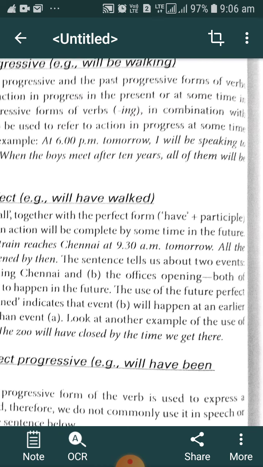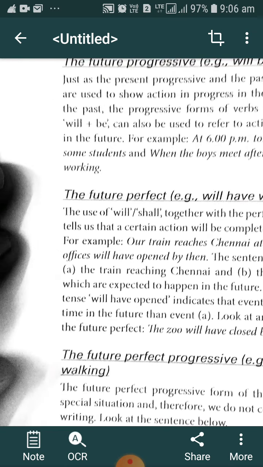At that time, all of them will be working. When they will meet after 10 years, this is the particular time of the future. At that particular time, they will be working. Means at that time, the action of working will be in progress at a particular time in the future. These are the uses of future progressive tense.